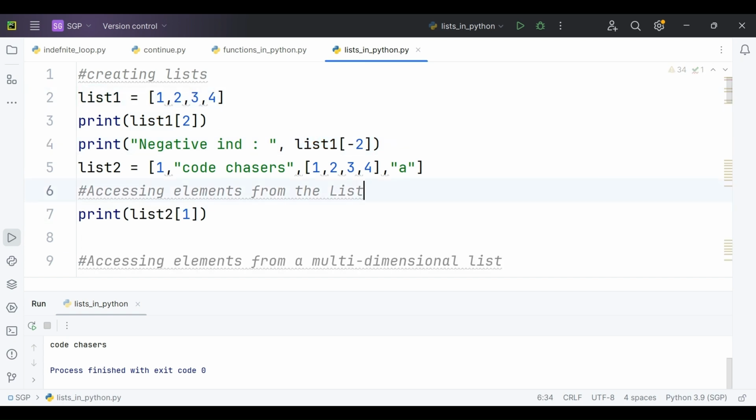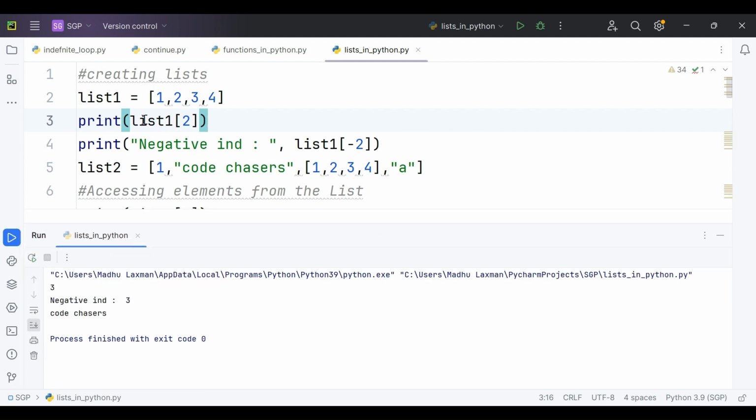Now we will access that element in list2. Sorry, first of all I'll execute this. See, the very first statement is giving the result as 3. That is list1 of positive index 2. And the next print statement, negative index, the value is 3. Here list1 of -2 is also giving the same value 3. So positive index 2 and negative index -2 are giving the same result, that is 3.